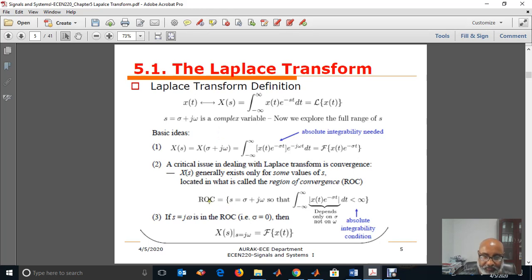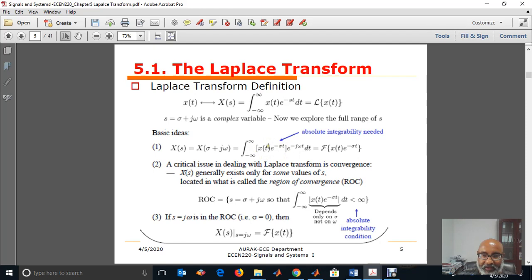So formally we define the region of convergence as the set which consists of s equal to sigma plus j omega, such that the integral from minus infinity to infinity of the absolute value of x of t e to the power of minus sigma t dt is less than infinity. Why do we have this? Because if we substitute s equal to sigma plus j omega, we have x of t multiplied by e to the power of minus sigma t times e to the power of minus j omega t dt.